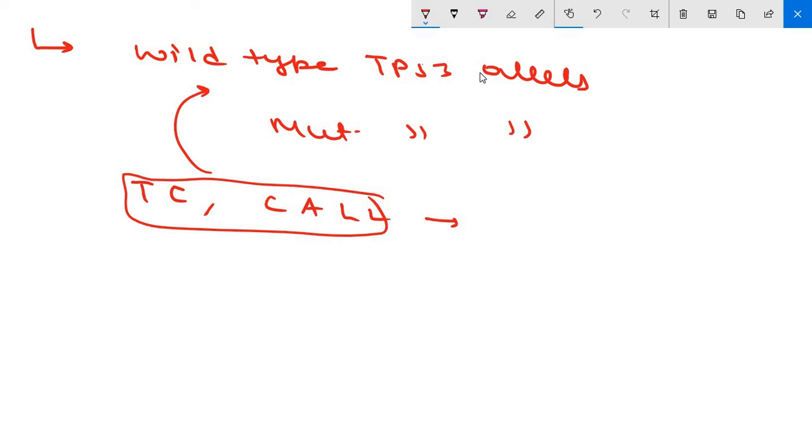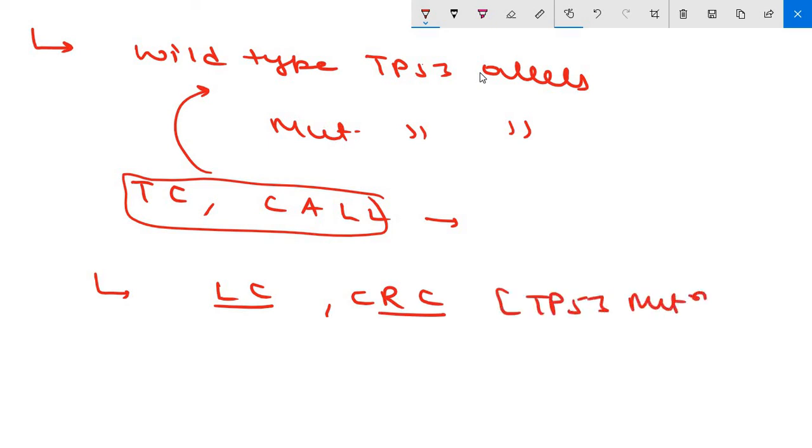Clear? In contrast to these, tumors such as lung cancer, colorectal cancer, which frequently carry TP53 mutation, are relatively resistant to chemotherapy and irradiation. Clear? A second less obvious but even more nefarious result is that cells with defective P53 acquire a mutator phenotype or tendency to acquire additional mutations at a high rate.